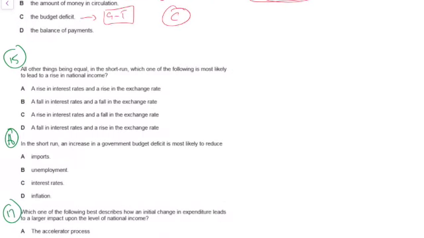15. In the short run, a rise in national income. So a rise in national income is going to come about from an increase in aggregate demand. And we've got various things here, like interest rates and the exchange rate. What we're generally looking for is interest rates to go down, and probably the exchange rate to go down, because that would lead to a decrease in the price of exports.